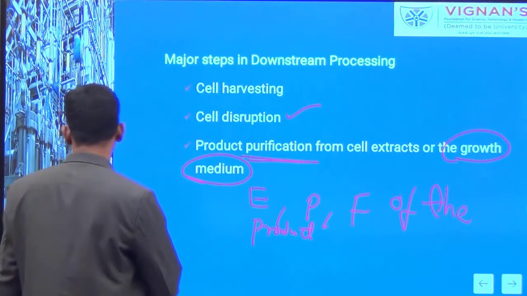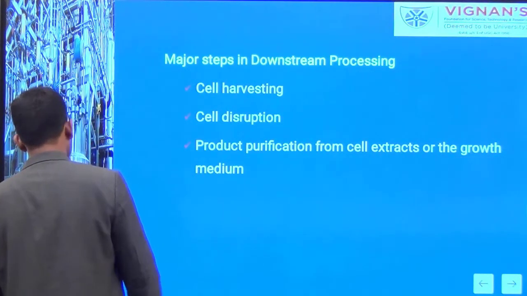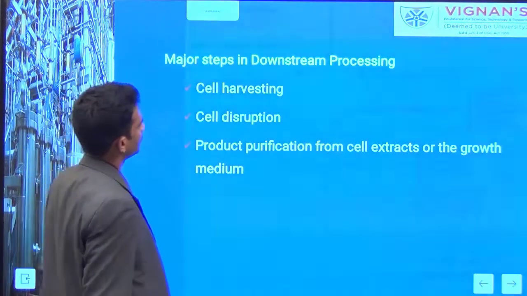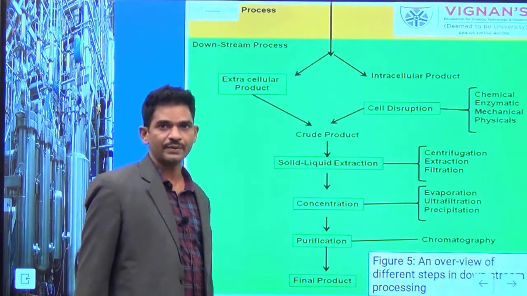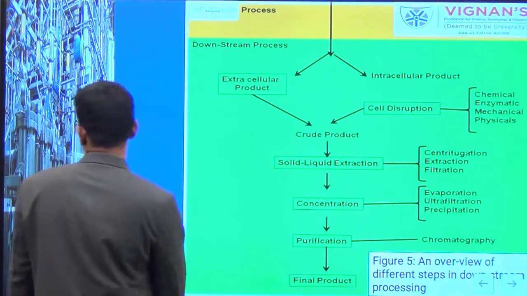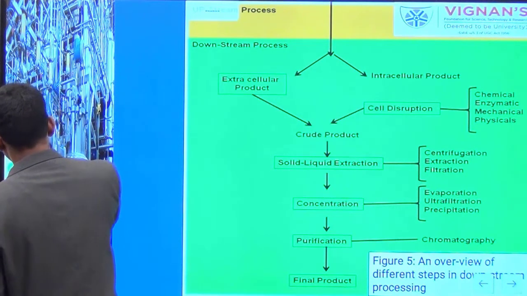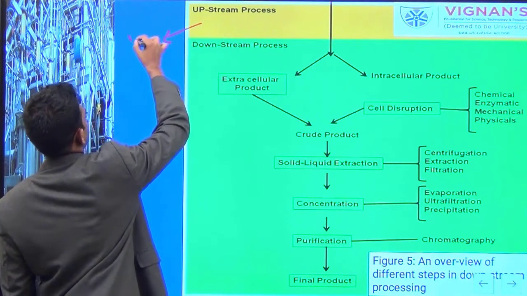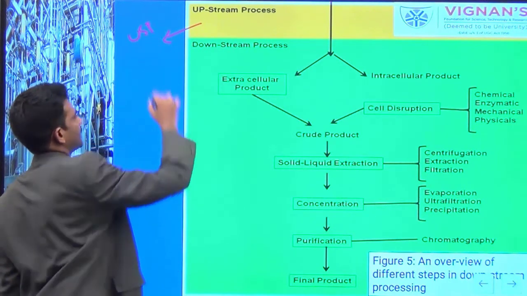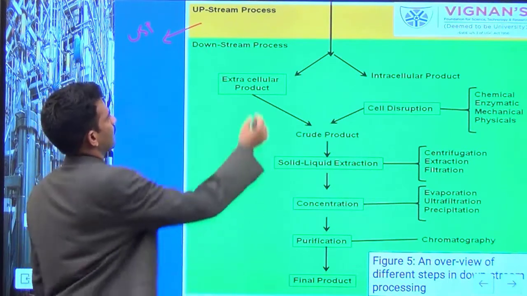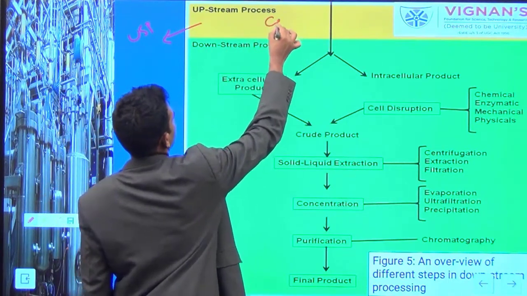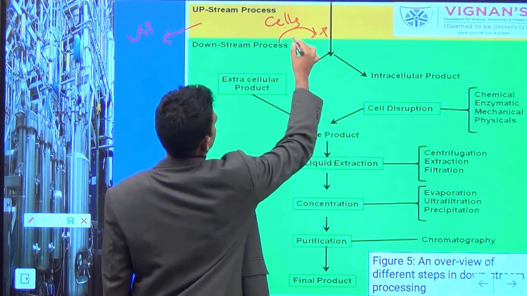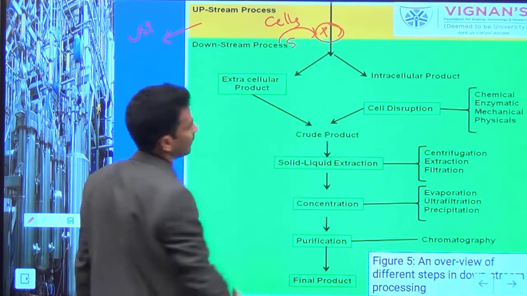In each stage, it requires several different unit operations. So we can see here the typical view of the downstream processing flow chart. Here the yellow line indicates the upstream processing, USP. Once upstream is completed, as I told already, your cells convert the substrate to the product. Now your product is ready.